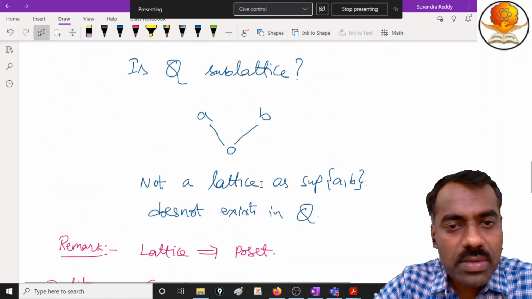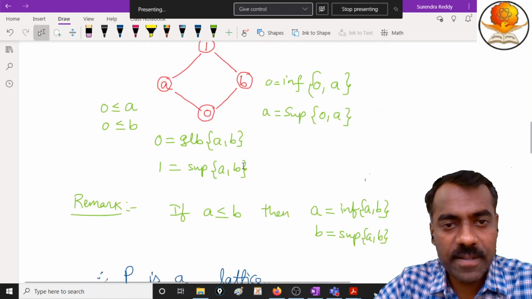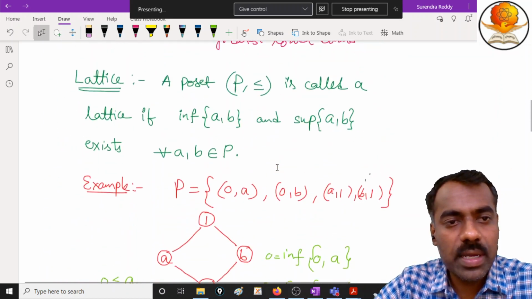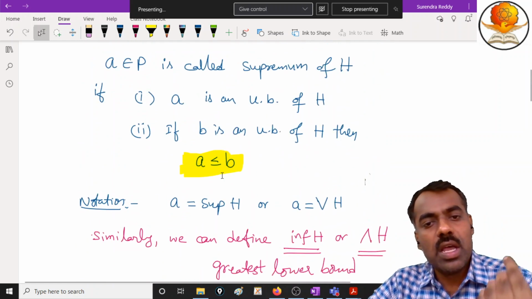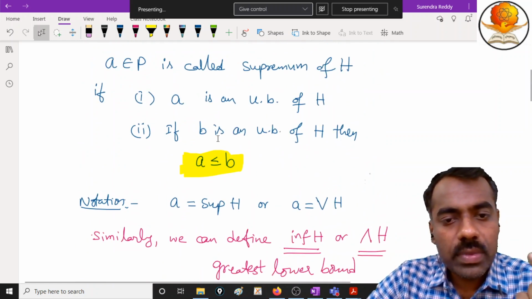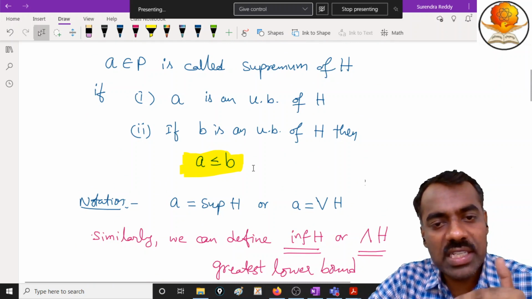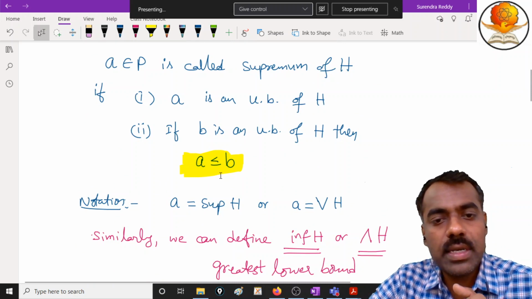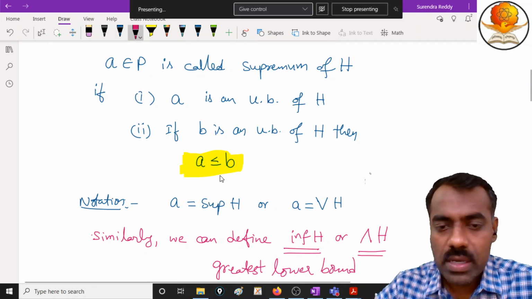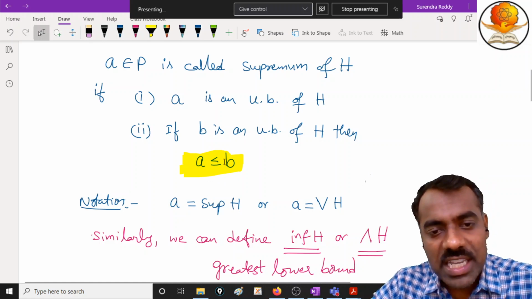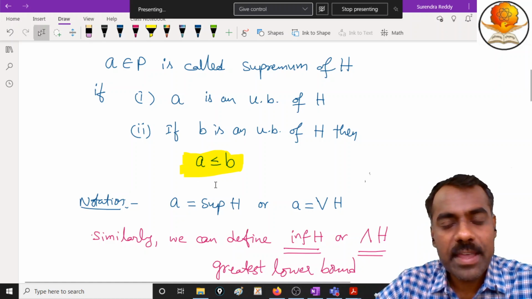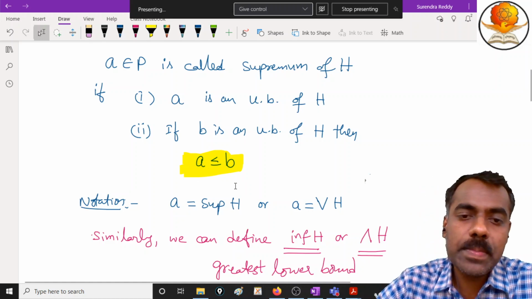Now you go back to these sets, infimum and supremum. We have defined infimum and supremum. If A is a supremum of H with respect to this relation, and then I change this relation, what will this A become?